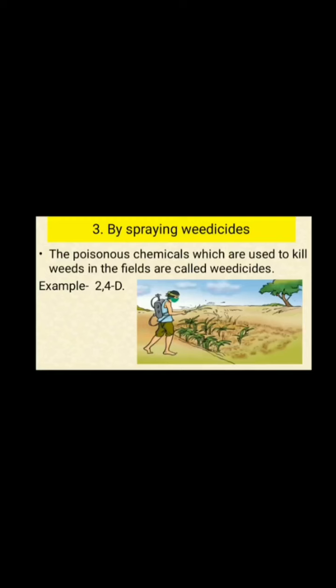See how that person in the picture is spraying weedicides on the plants. By this process also we can remove weeds.